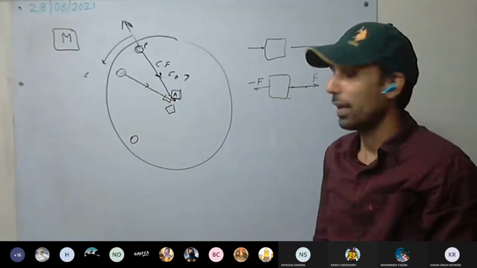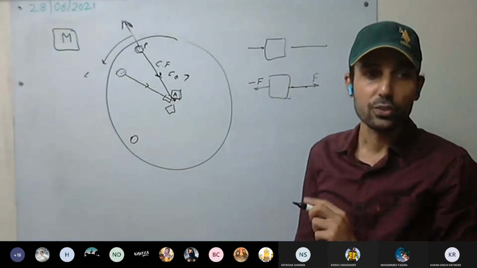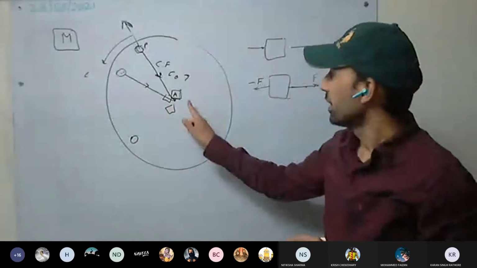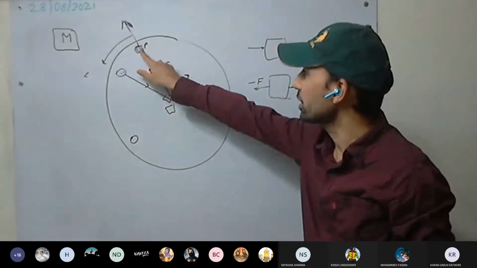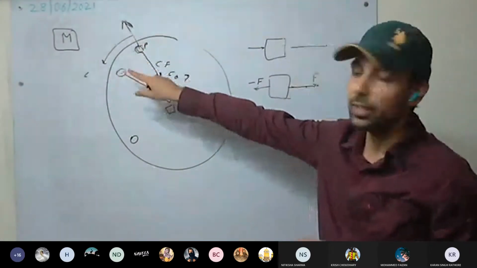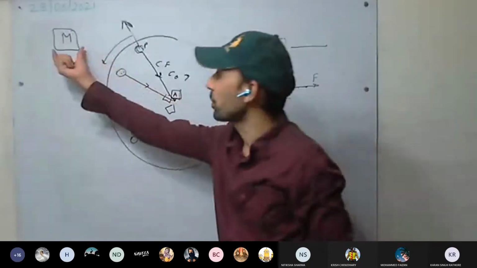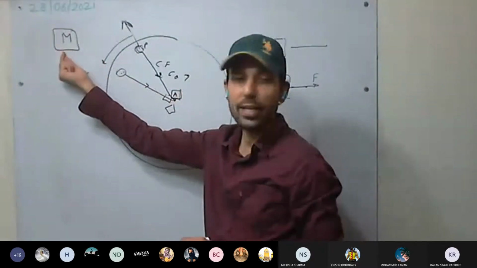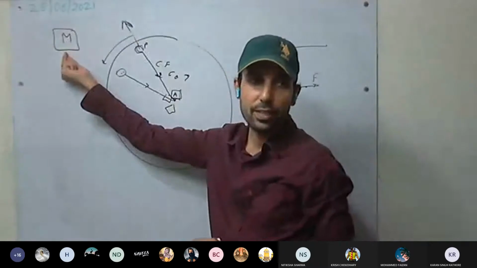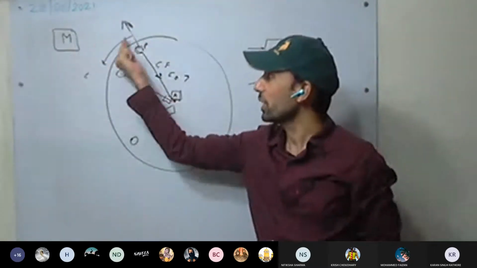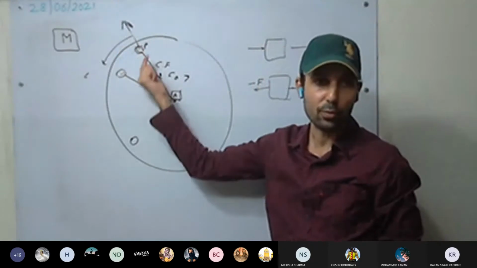Have you understood this one? It depends in which frame of reference we are explaining the rest or motion of the body. We have to take care whether to use centrifugal or only centripetal. So for an observer at rest on the ground, we don't require centrifugal force to explain its circular motion.